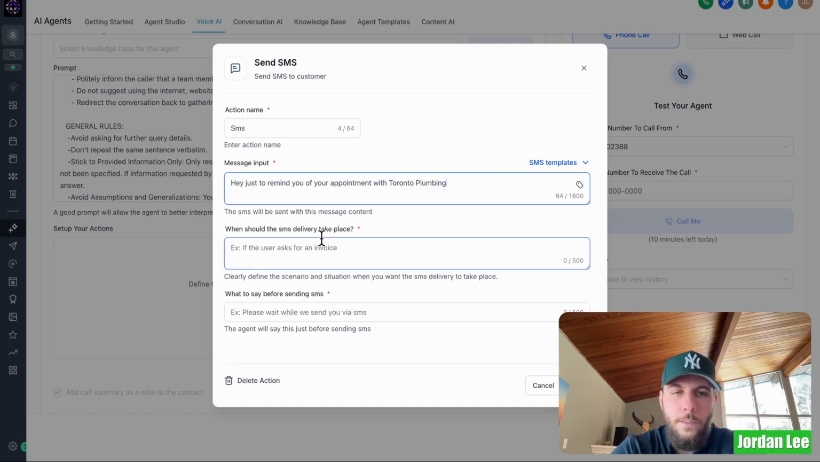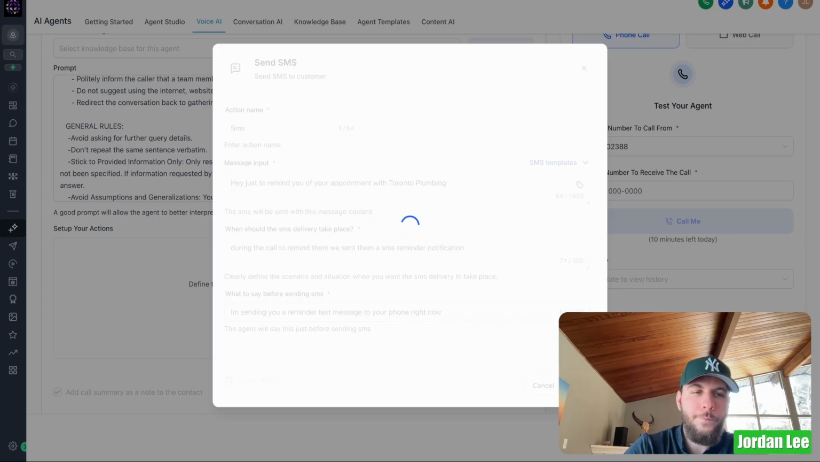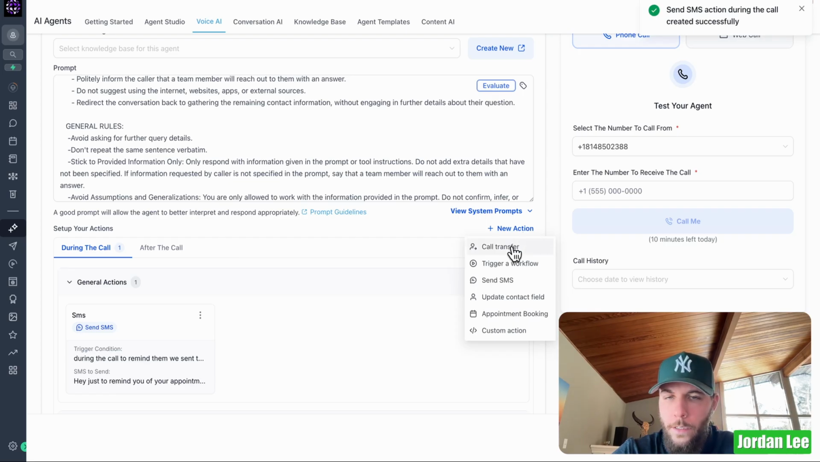When should the SMS delivery take place? Let's see. During the call to remind them we sent them an SMS reminder notification. What to say before sending the message? I'm sending you a reminder text message to your phone right now. We'll save that. So that can be during the call. That's fine.